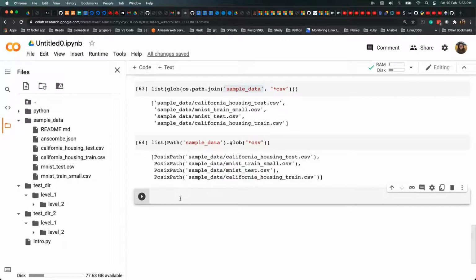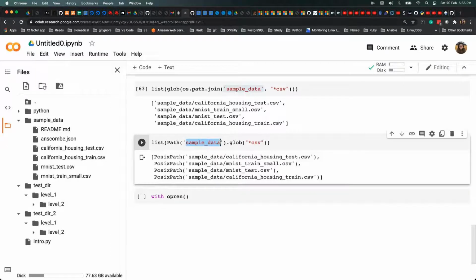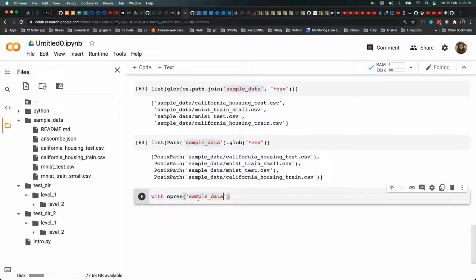So how you usually do the read and write of a particular file, you will say with open, you just pass the file name, let's say readme. I want to do the readme thing.